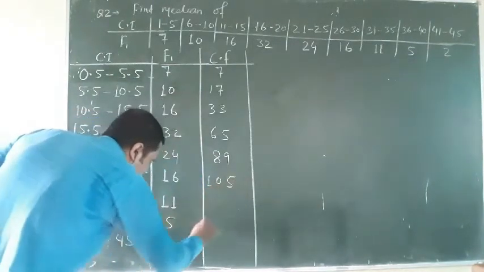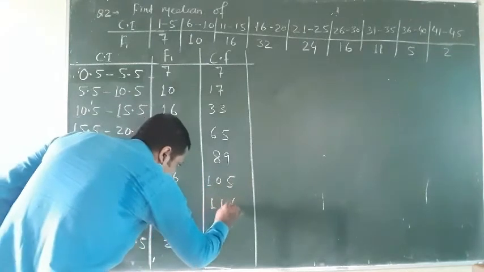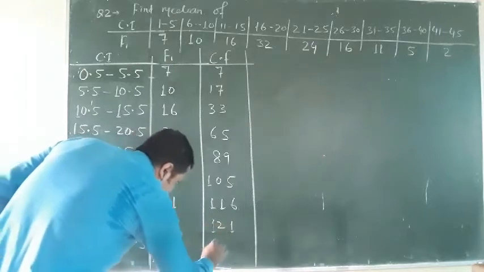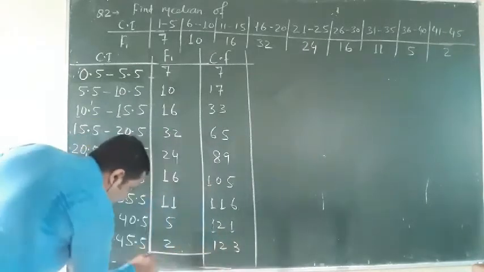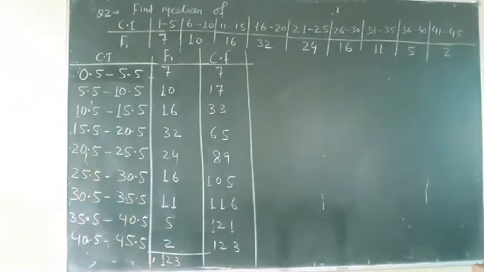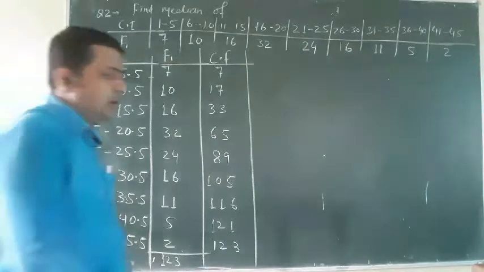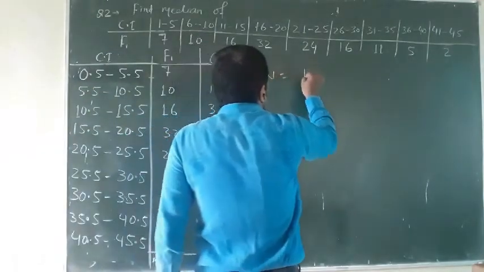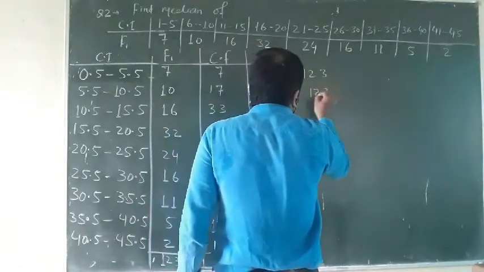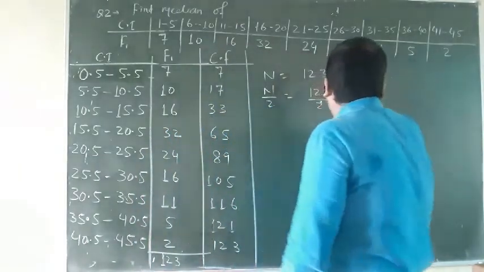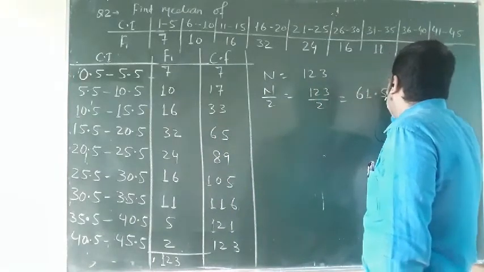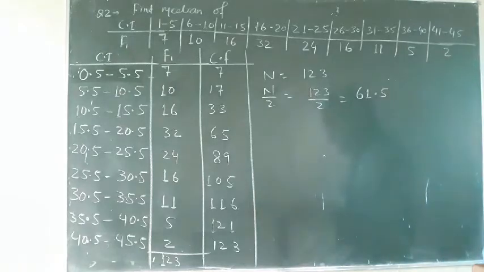105 and 11, 116. Now 116 and 5, 121. Now 121 and 2, 123. So if I add all of them, it will also be 123. So I have found that n is equal to 123. So what will be the value of n by 2? It will be 123 divided by 2, that is 61.5. So n by 2 is 61.5.